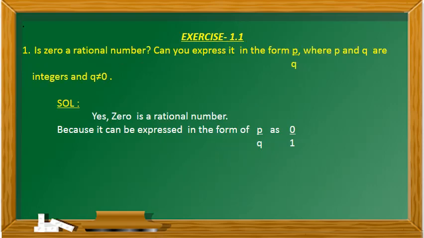Exercise 1.1. First sum. Is 0 a rational number? Can you express it in the form p by q where p and q are integers and q not equal to 0? Solution. Yes, 0 is a rational number because it can be expressed in the form of p by q as 0 by 1.